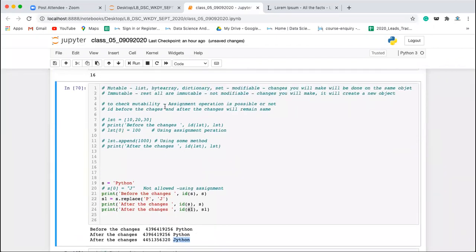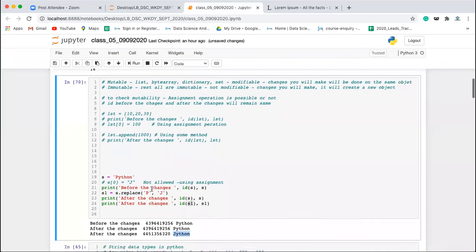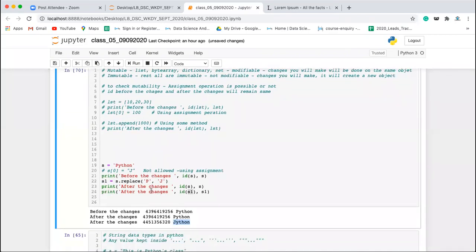So what you have seen, first of all, assignment operation is not possible in the case of an immutable object. Second thing, ID before the changes and after the changes will remain the same in the case of a mutable object, but in this case, it is creating a new object itself after applying any method. So the ID of the new object will remain different, right? So ID of S1 is different. Clear?